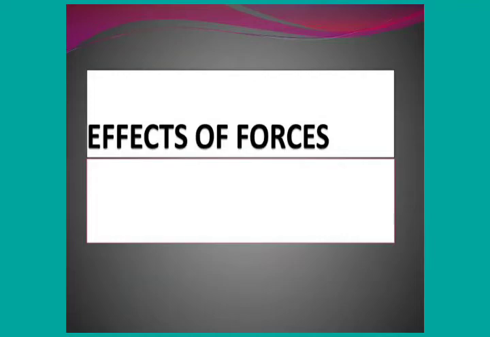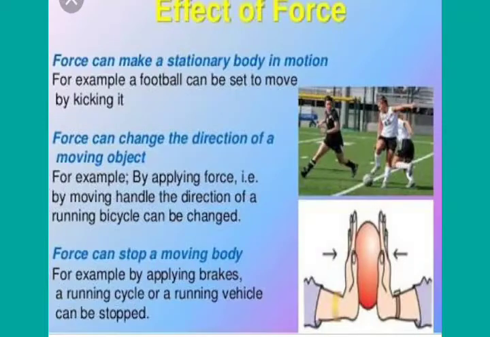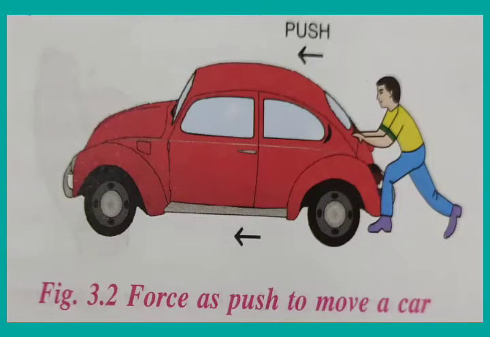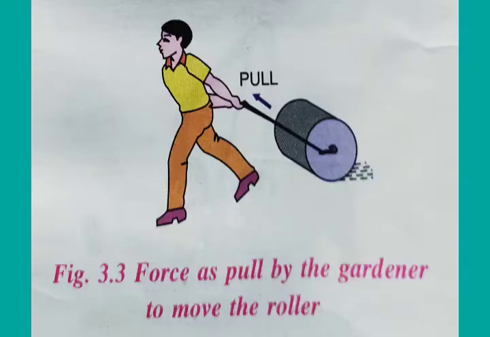Now, effects of a force. When force is applied on a body, it can have many effects. Like a force can move a body originally at rest. Means when a force is applied on a body originally at rest, what happens? It begins to move. For example, a car originally at rest, when pushed, begins to move. A grass roller, when pulled, begins to move.